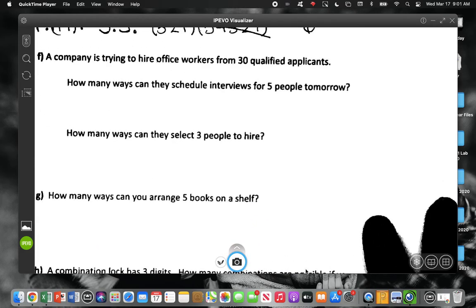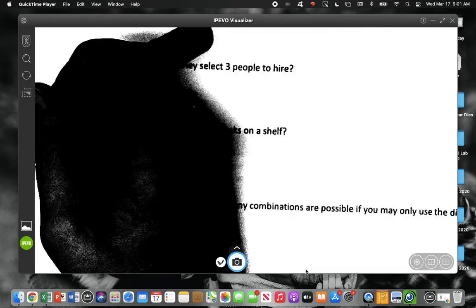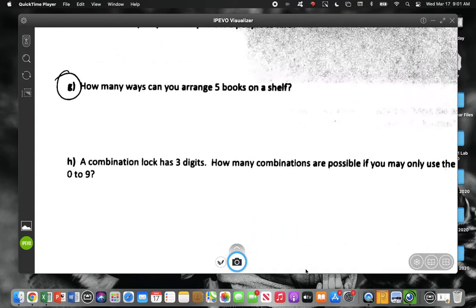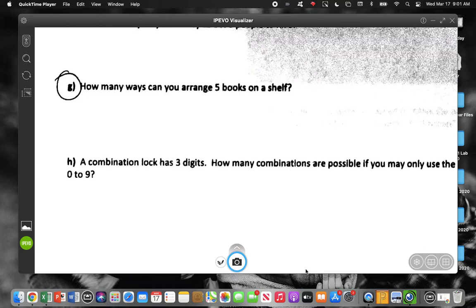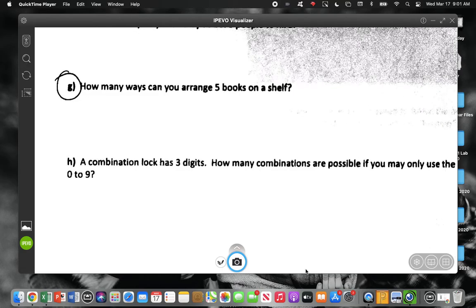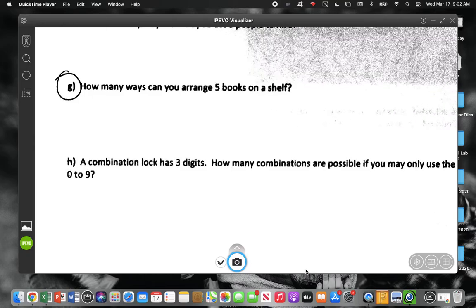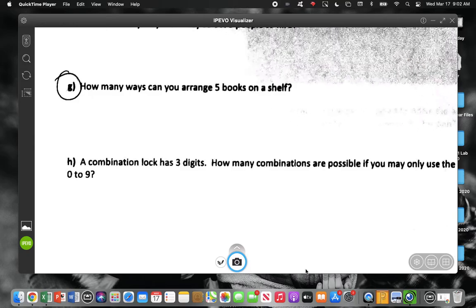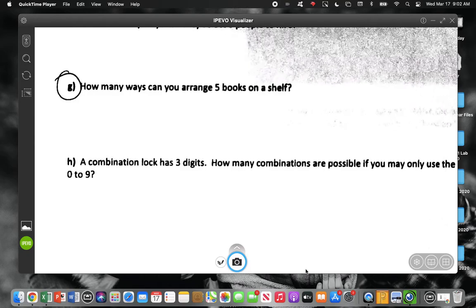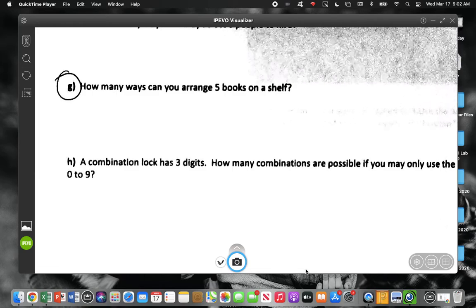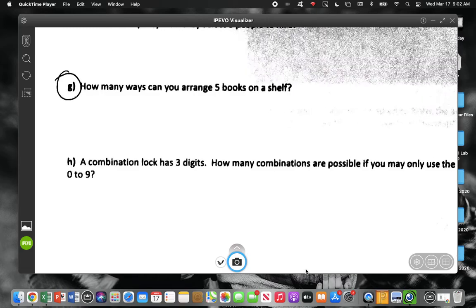We talked about one like this. Let's actually skip down to G. How many ways can you arrange 5 books on a shelf? We have 5 books, we're arranging them. Are we choosing or picking any out of the group, or are we arranging the entire group?